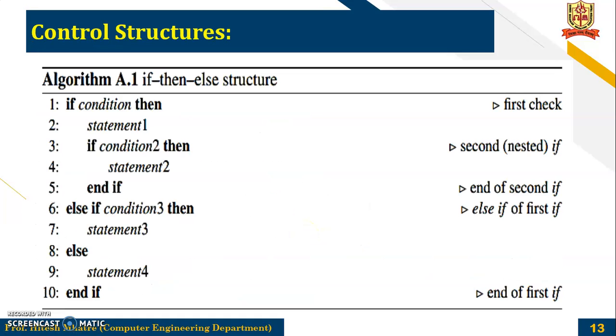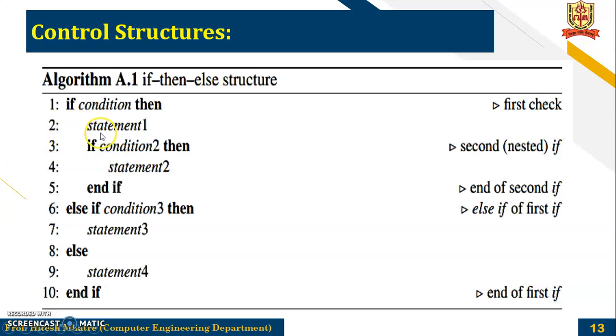Then the control structures. Now the first one here is the if then else structure. Here we can see in the algorithm we have given the numbers for each statement. So if condition 1 is true, then perform statement 1. Then again if condition 2, then so on. So this is a control structure. So you have conditions, and based on conditions you will be performing certain tasks.